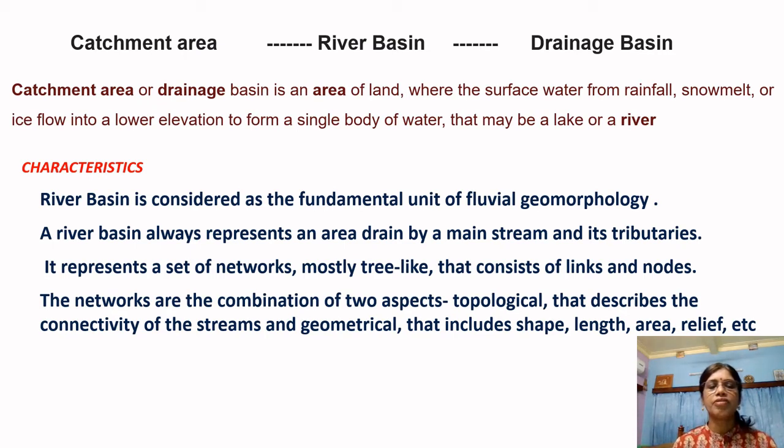In general, a river basin is considered the fundamental unit of fluvial geomorphology. A river basin always represents an area drained by a mainstream and its tributaries. It represents a set of networks, and these networks are the combination of two aspects. One is topological and the second one is geometrical, which includes shape, length, area and relief.